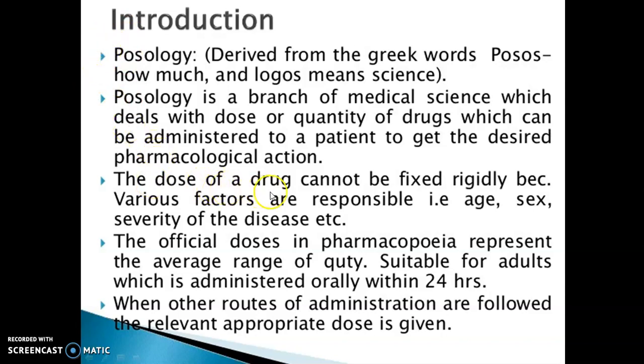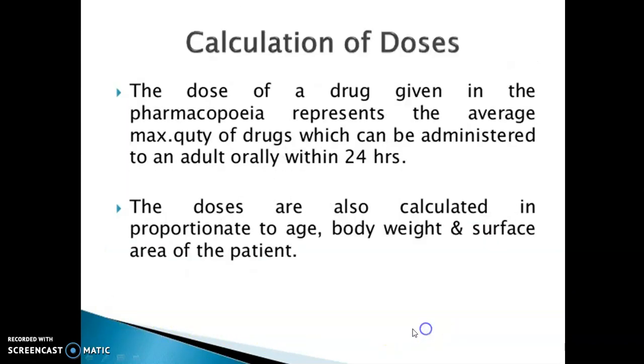The dose of a drug cannot be fixed rigidly because various factors are responsible, that is age, sex, severity of the disease, etc. The official doses in the pharmacopoeia represent the average range of a quantity suitable for adults, which is administered orally within 24 hours. When other routes of administration are followed, the relevant appropriate dose is given.